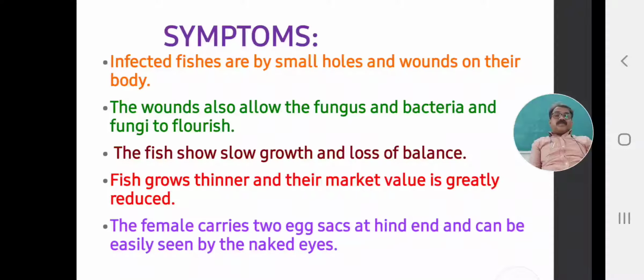Next symptom: the female carries 2 egg sacs. The female carries 2 egg sacs at the hind end, and they can be easily seen by the naked eye. When the female parasite attacks the fish, the lobes of the ovary, the lobes of the egg sacs, hang outside the body of the host and are seen as 2 different lobes, which we can see with our naked eyes, as in the first figure.